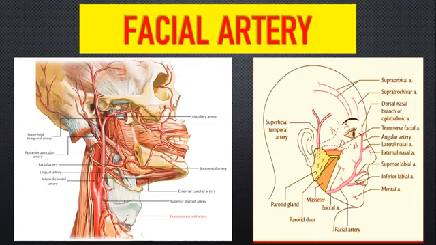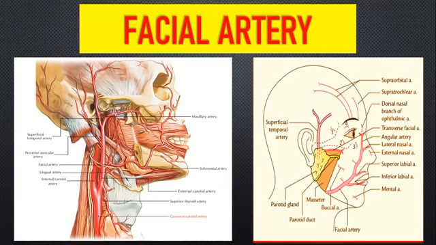Then it is going to travel, and you have 2 parts of the facial artery. In this picture you can appreciate 2 divisions: one goes up towards the face, another comes to your neck region. After arising from the greater cornu of hyoid bone, it is divided into 2 parts, your facial part and then your cervical part.